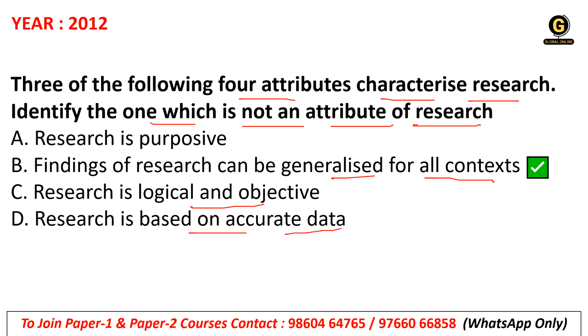So option B is the right answer, because in all contexts, this phrase is not correct. Okay, because finding of research cannot be generalized for all the context, right? For example, if we have studied on Indian students, okay, and from that study we cannot relate with the American students, right? So the basic thing is that it cannot be generalized for all context. Okay, that is the specific one. That is why option B is not correct, which is not directly relevant with the characteristics of research, correct?